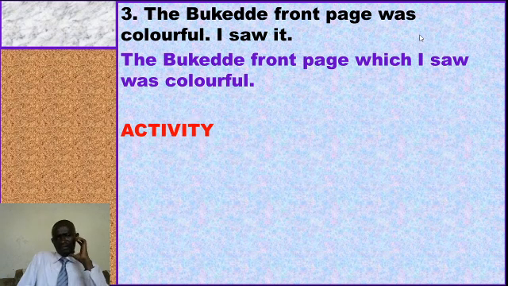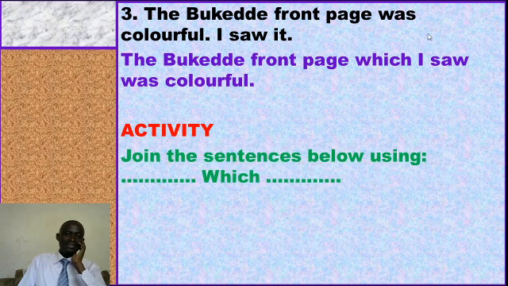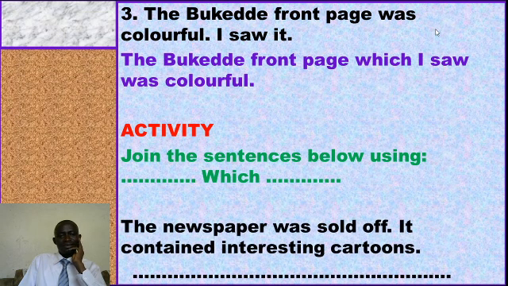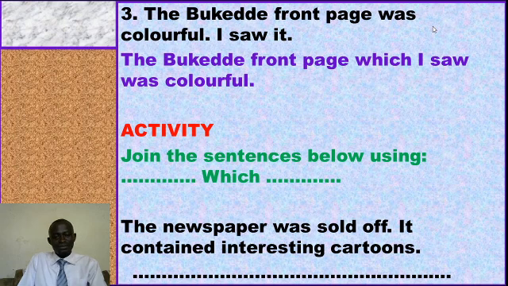And now I believe with what I've explained, you can do some activity. Ready? Will you do the best? I'll be glad to realize that you've done the best out of your own understanding. The instruction says, join the sentences below using which. Number 1, the newspaper was sold off. It contained interesting cartoons. I need the answer for that. Use which. Hope you have understood.